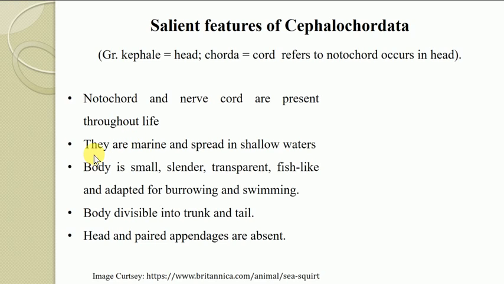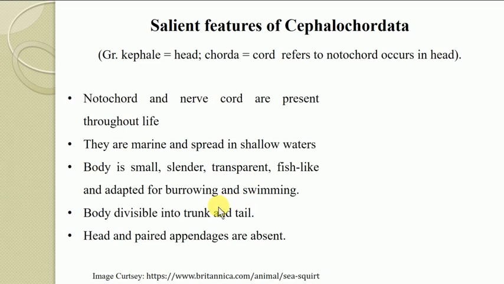Then the second characteristic is that the cephalochordates are marine organisms. They are broadly spread in the shallow waters, meaning they live in the shallow waters of the marine habitat. The body is small, slender, transparent and fish-like, and it is adapted for burrowing and swimming. Burrowing in the sense that they usually make a burrow in the sandy bottoms of the seas, and when they come out of the burrow, they swim with the help of the fins present on their body.